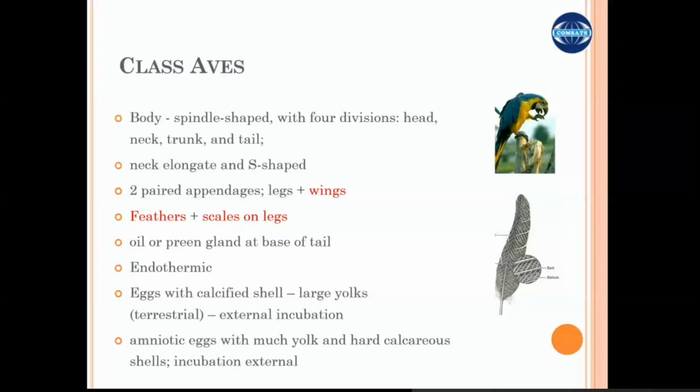Birds are the first ones who have established their endothermic bodies, so they can produce their own metabolic heat to conserve their body temperatures at a constant point.